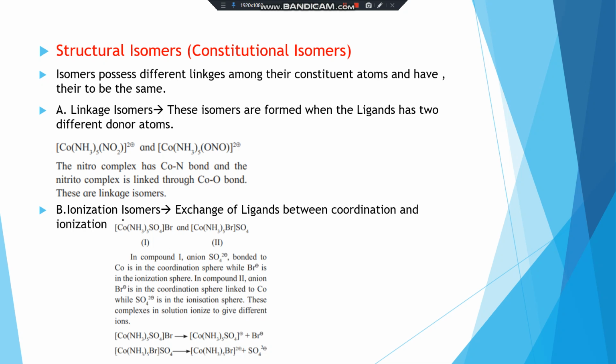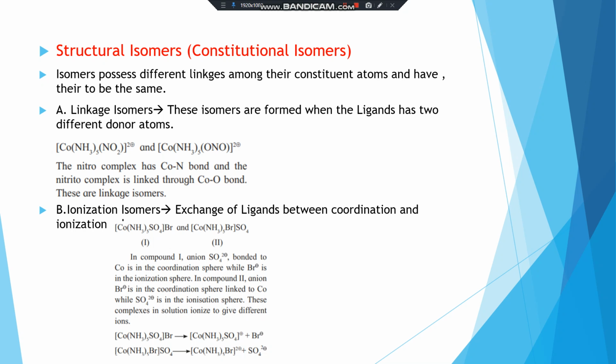Then the next one is coordination isomers. Coordination isomers show interchange of ligands between the cationic and anionic parts of different metal ions. Example: [Co(NH3)6] and [Cr(CN)6].